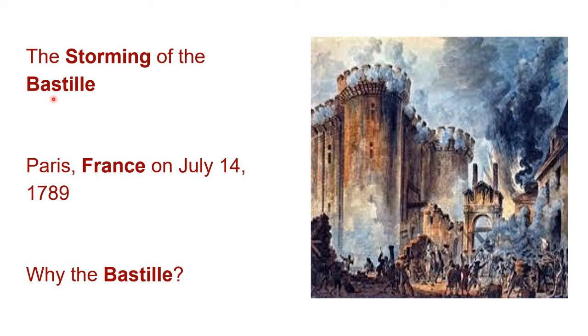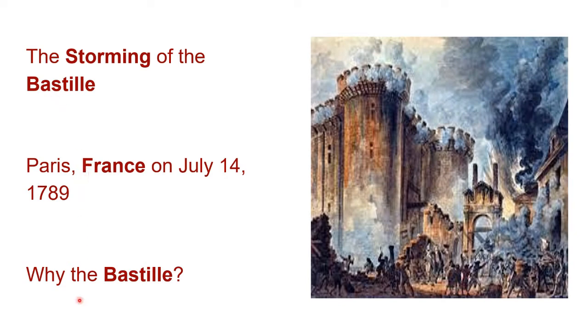In order to find weapons, they wanted to storm the Bastille, which is actually a prison, because they had the opinion that this prison would be hoarded with ammunition. During the storming of the Bastille, a lot of damage took place, including the death of the commander of the Bastille. Hardly any weapons were present, but still the Bastille was attacked.